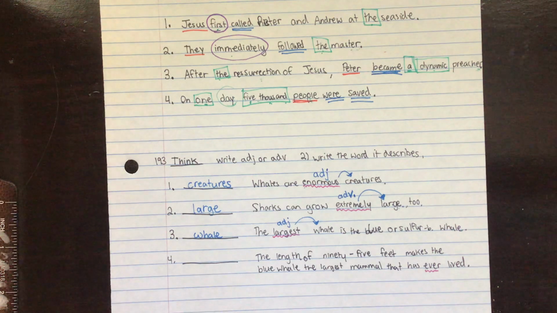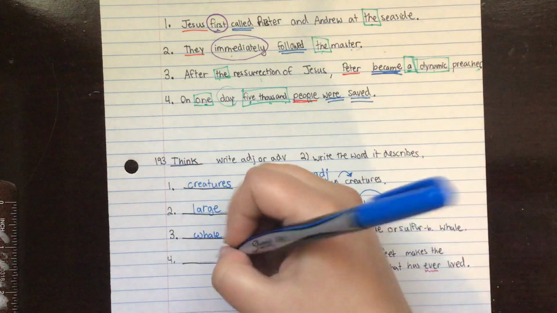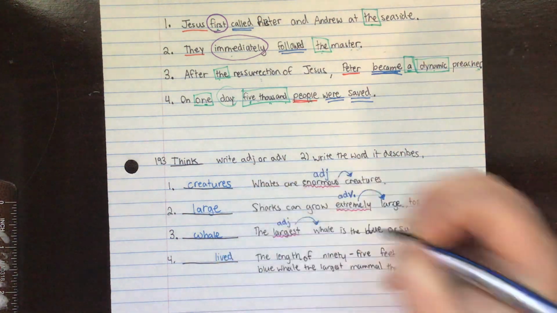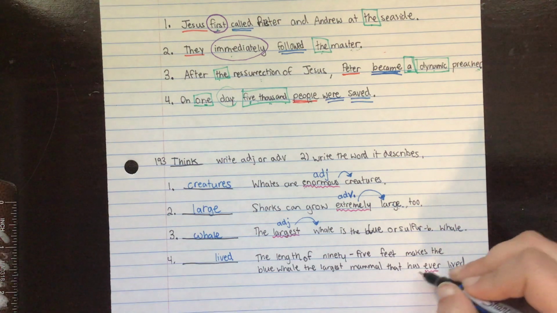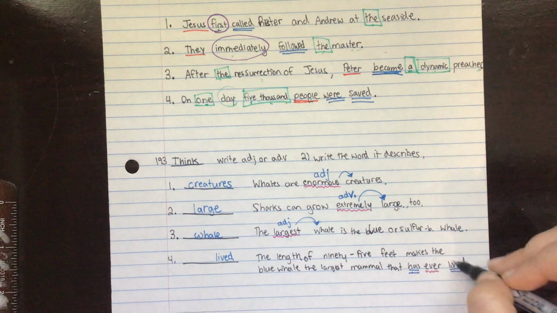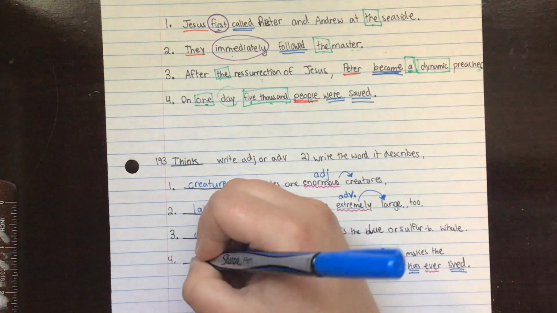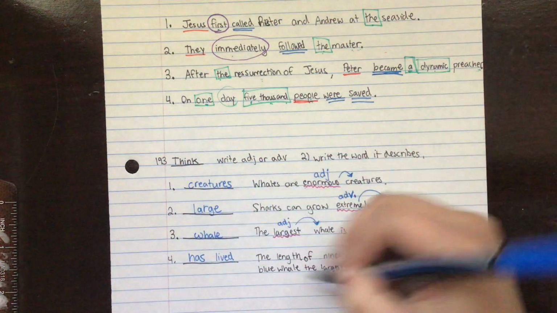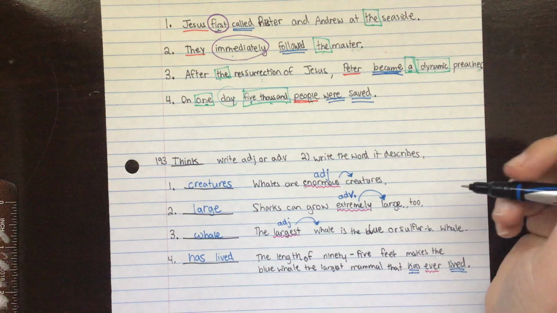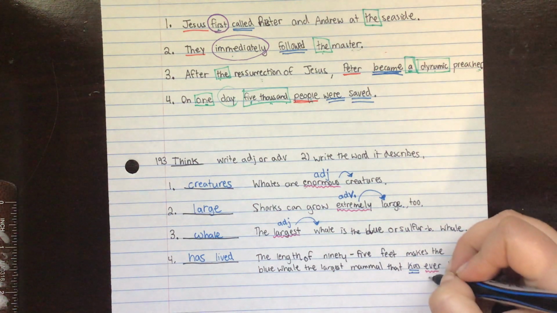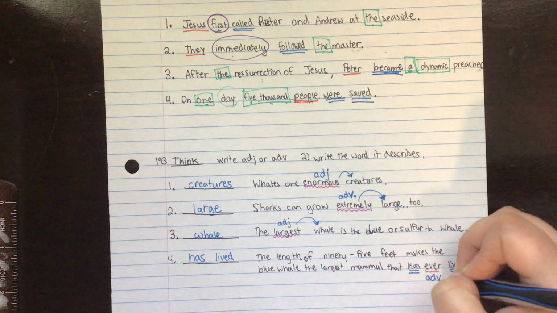And the last one, the length of 95 feet makes the blue whale the largest mammal that has ever lived. Wow. The largest mammal that has ever lived. What is ever describing? Is it describing the mammal? Nope. It's describing the verb, lived. So on the line, I'm going to put lived. And this one's a little bit tricky because even though this is the verb here, has is also a verb. It's a helping verb to that one. So I have to put both of them on the line here. So has lived is its own little thing. And if it's describing a verb, that means that this must be an adverb.